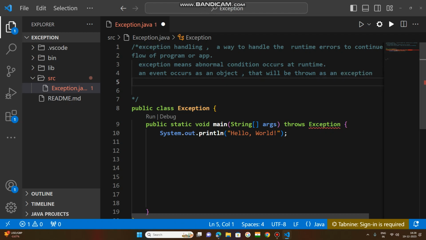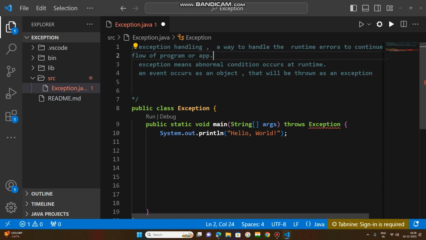Exception handling is a way to handle the runtime errors so that the flow of the program can be managed.